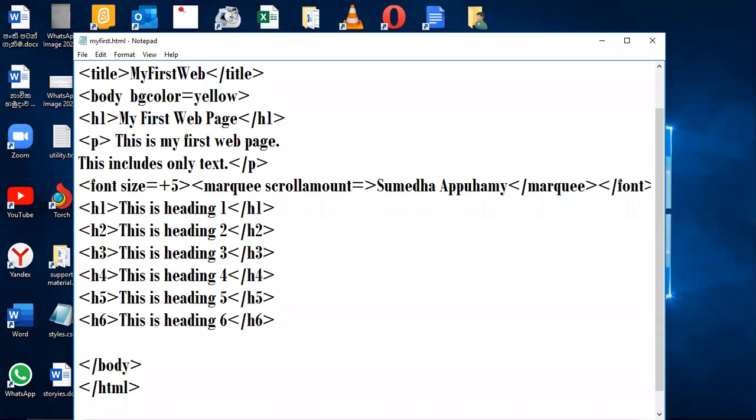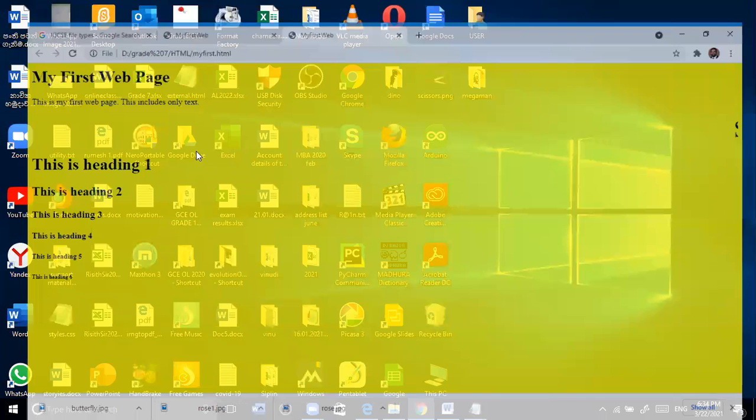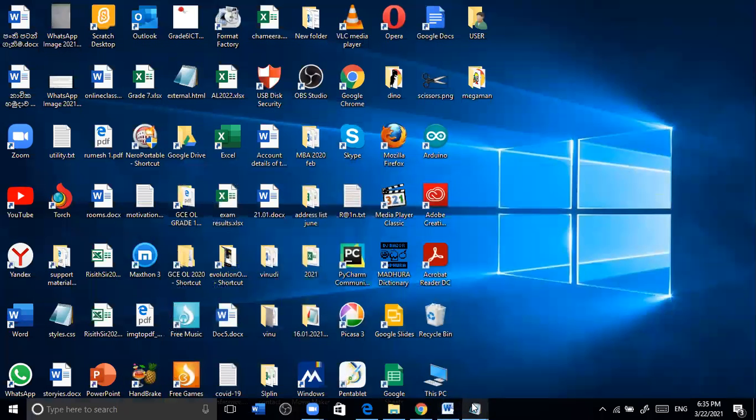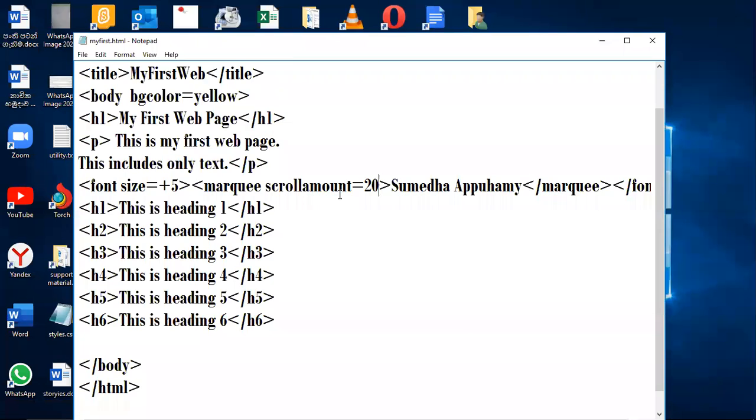Right? I'll give 20 or something. File save. Then after I saved, I'm going to this one and click on this. It goes a little bit fast. I want more fast. I want to make it fast. So I'm giving scroll amount, I'll give 100. It will be faster, right?